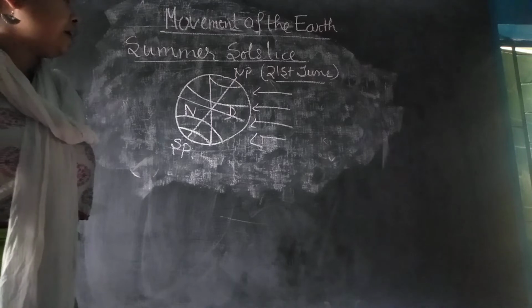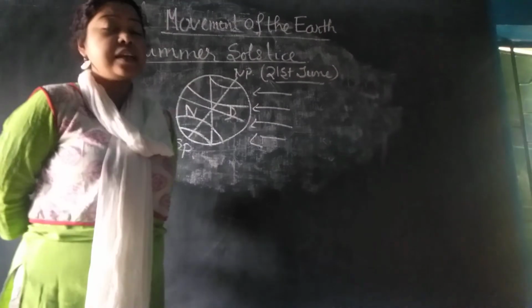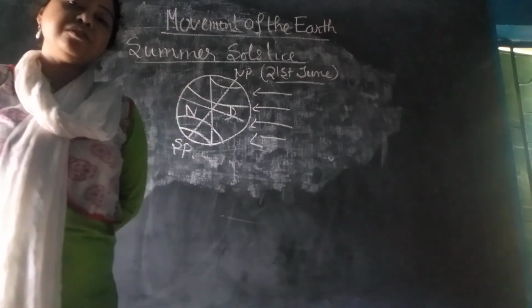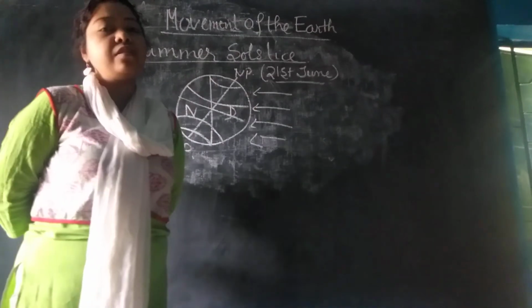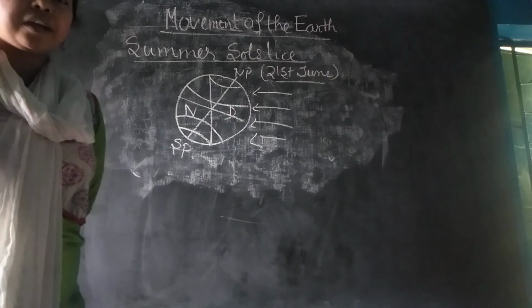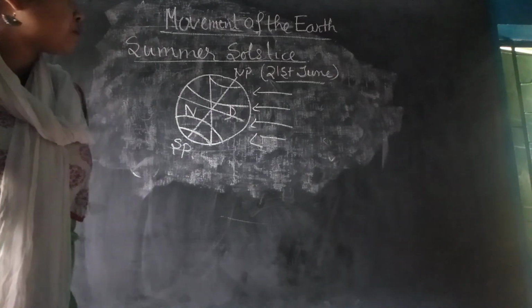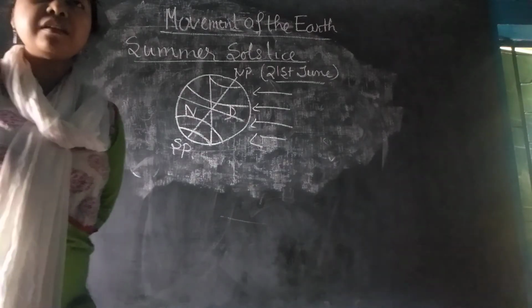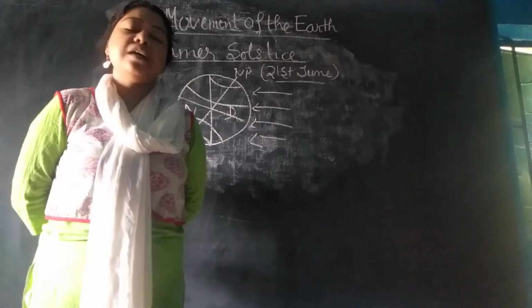In this time period, the temperature is higher, days are longer, nights are shorter, and it is summer in the northern hemisphere. It is known as summer solstice. Okay, so you will read this part, very important, along with the diagram.